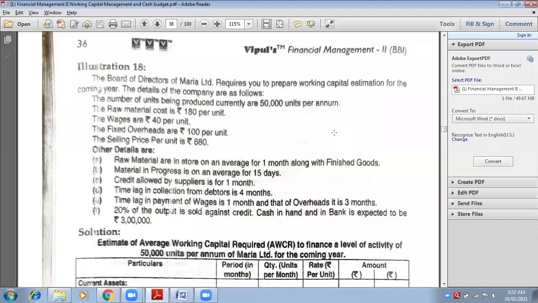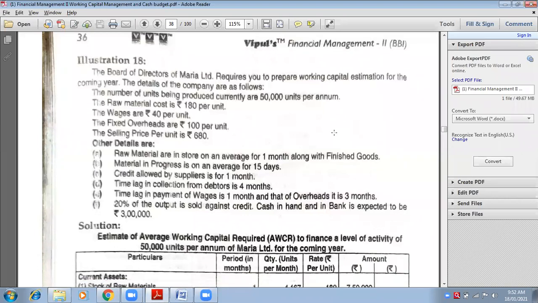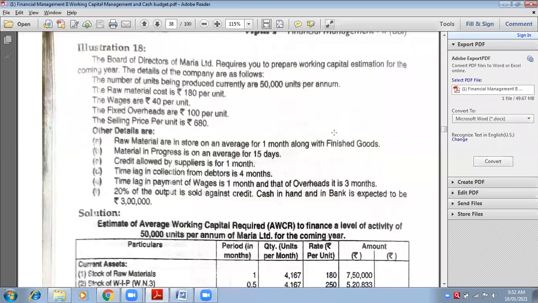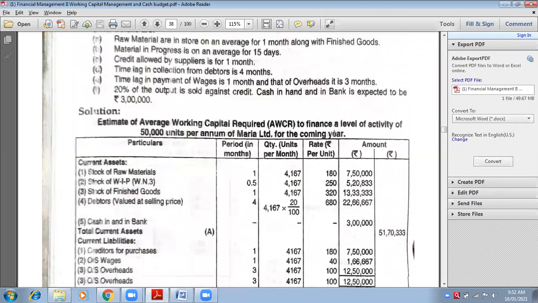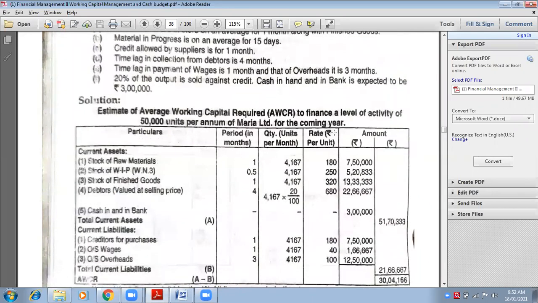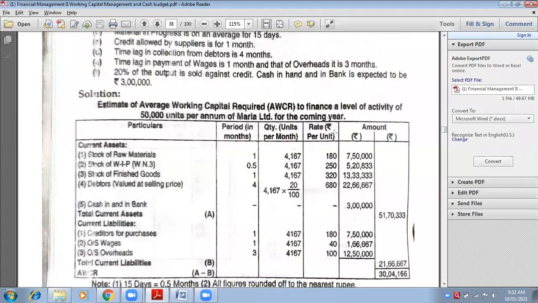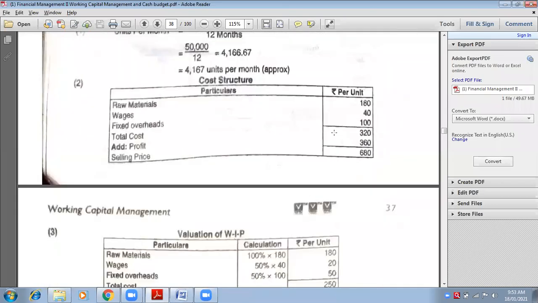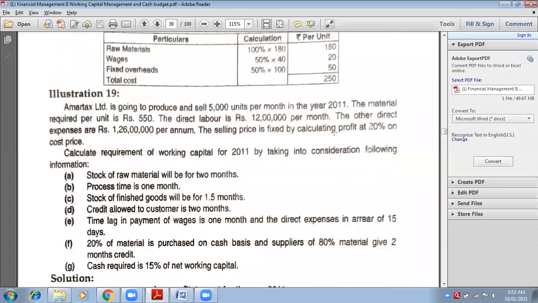In method number 3. Yes. So 18th sum, core current assets are 30 percentage. So 30 percentage of what? Total of current assets. Very good. Whatever will be your total of current assets, you will take 30 percentage of that. Okay, so 18th sum is homework.